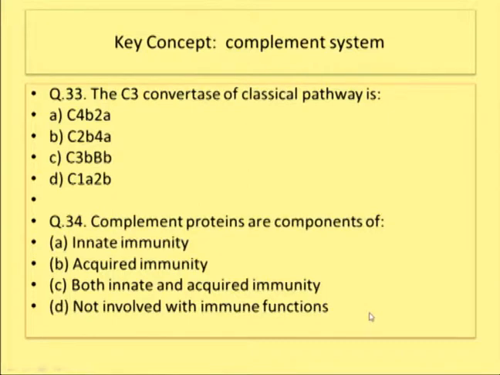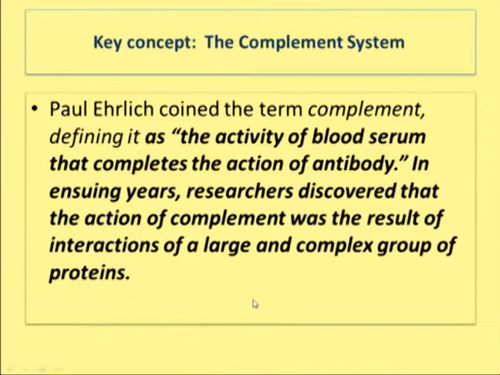pathways: classical pathway, alternative pathway and lectin pathway. Within the classical pathway, antibodies are required for the activation of the classical complement pathway. So it becomes a component of acquired immunity. Whereas in the case of the lectin pathway and alternative pathway, it does not require any antibody molecules. It is activated by various cell surface receptors present on the surface of the antigen. So complement proteins are components of both innate as well as acquired immunity.